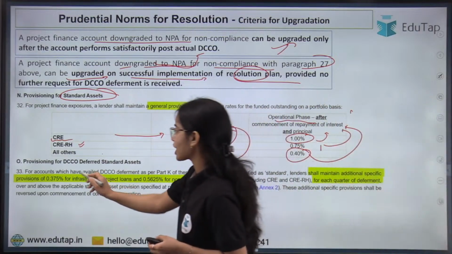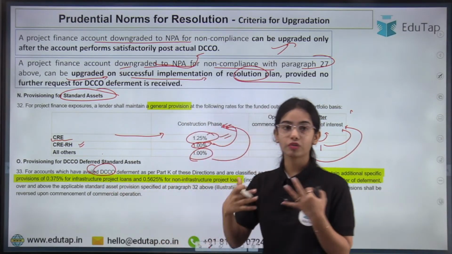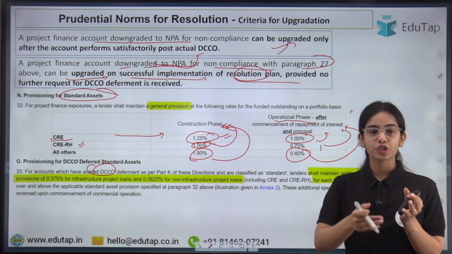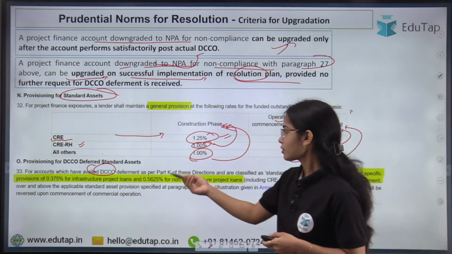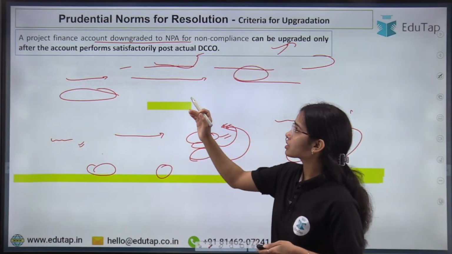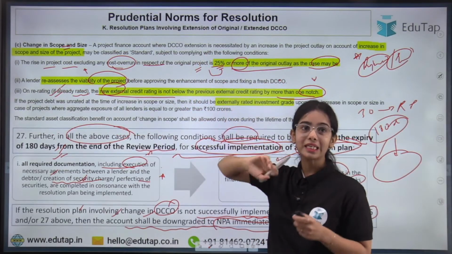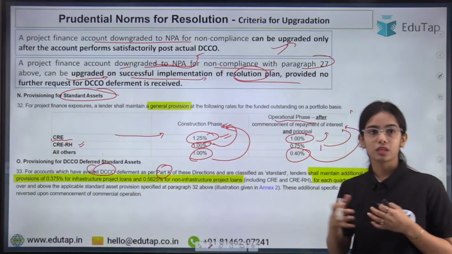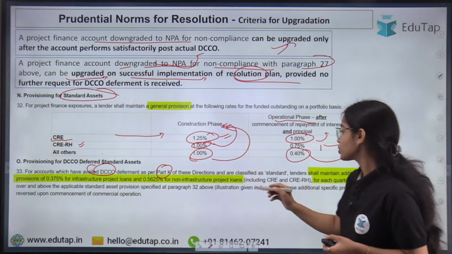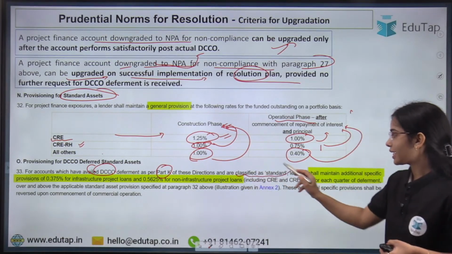In case of accounts which have availed the deferment of the date of commercial operation, as per part K that we have discussed, if there is any delay in the date of commercial operation, the project will be classified as standard.